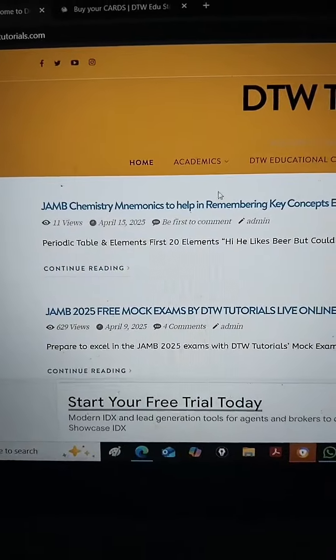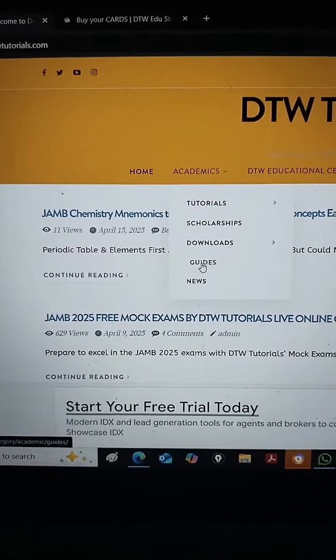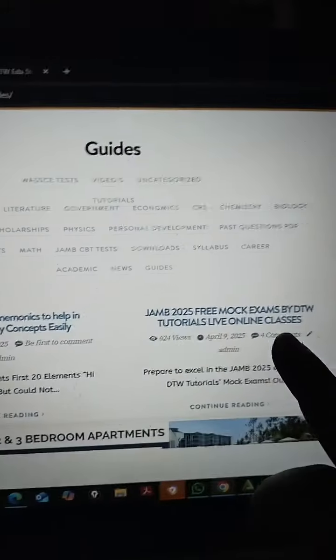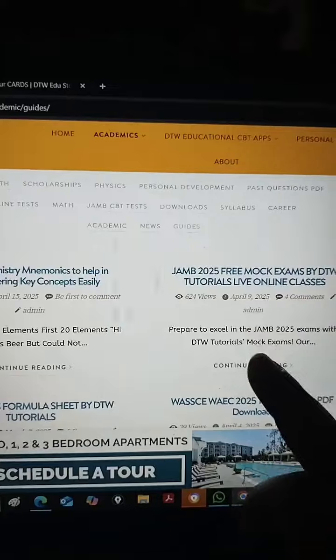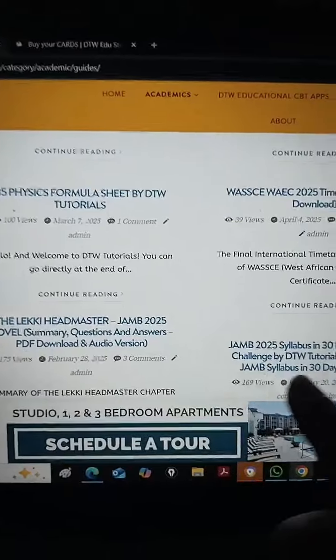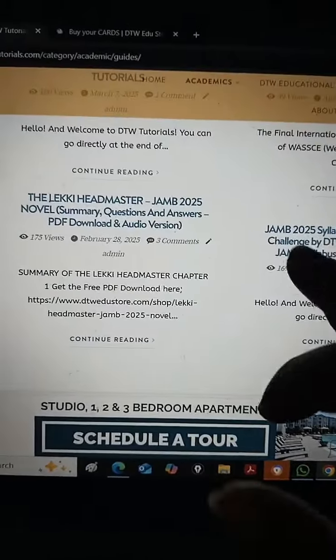For physics, if you want your formulas, come to guides. Okay, come to guides, you see it. Chemistry, can you see it? There's even a free mock here you can try. This is a 135 physics formula sheet. Just come to guides, you see the lucky headmaster questions and summaries here. Do you see? So come to guides, you will see all those.